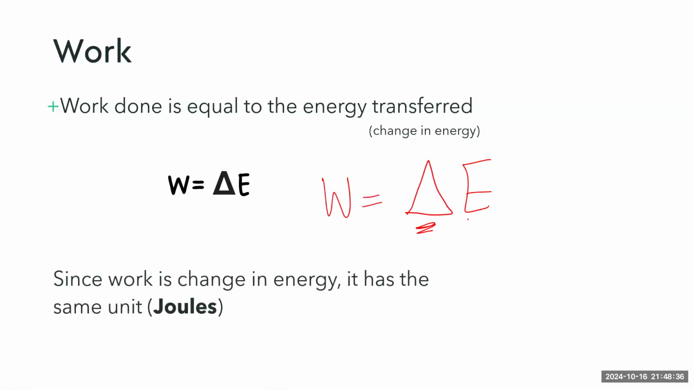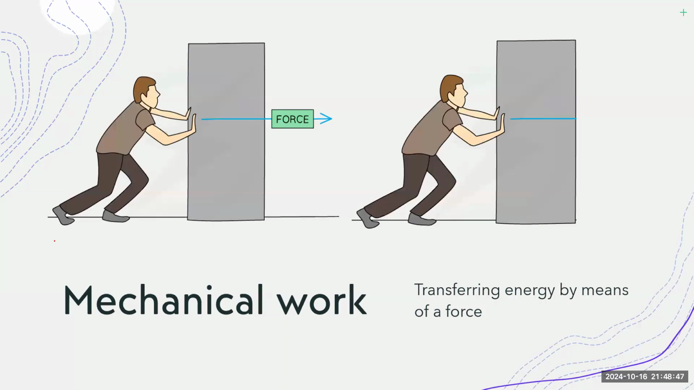And as we know, since energy is in joules, this means that work done is in joules also, because it is the amount of energy transferred. So work is also measured in joules. The unit of work is also joules, okay? So mechanical work done is one of the 4 types of energy transfers we've taken, and this is what we're going to study today. So mechanical work is always done by transferring energy using a force.